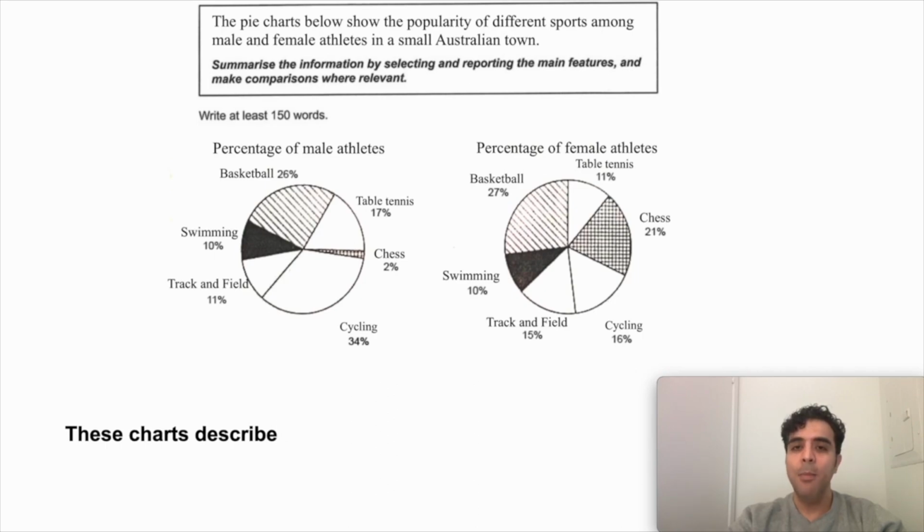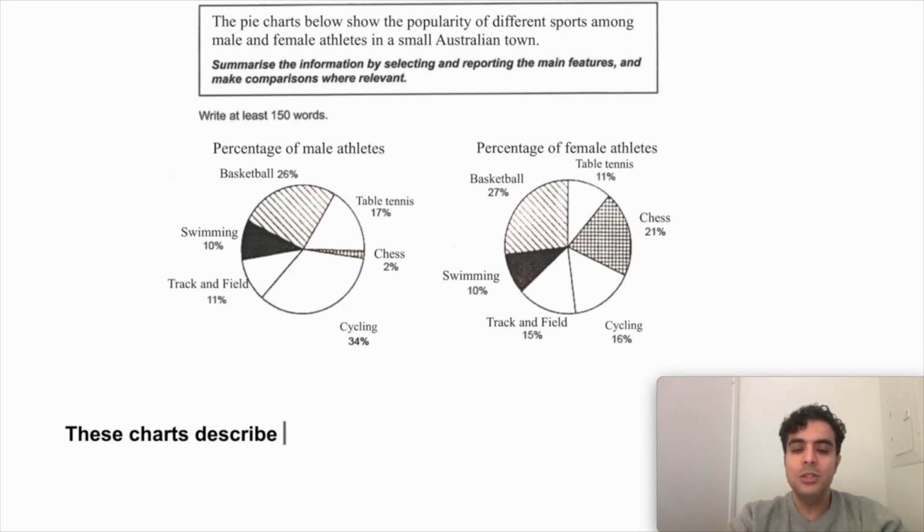It says the popularity of different sports among male and female athletes. Now here's a little tip. Remember, around the charts themselves, if you have more than one, you will notice that sometimes the MP has been paraphrased for us. So if the question says the popularity of different sports, here I have the percentage of male athletes, the percentage of female athletes. So why don't I just borrow or steal what I see here from the chart? It makes it easier, doesn't it?